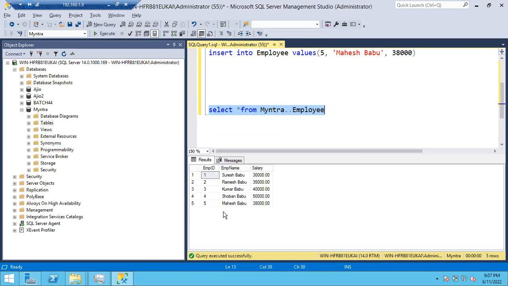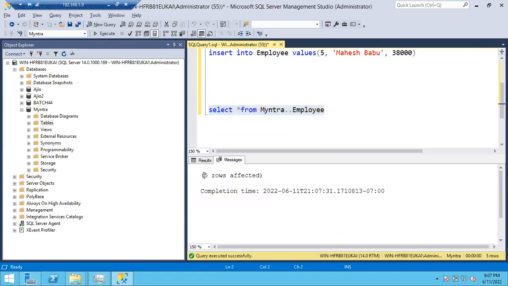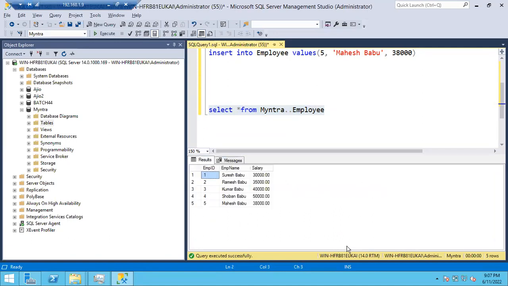Fine guys, this is how we'll insert the record. Let me explain. This is the results pane and this is the messages pane. When it was completed, how many rows have been affected, like this. Here, this is the server name. This is the login name. This is the database name. This is how much time it took to execute the query. Here, how many records are there in the table. This is the meaning of this row, guys.